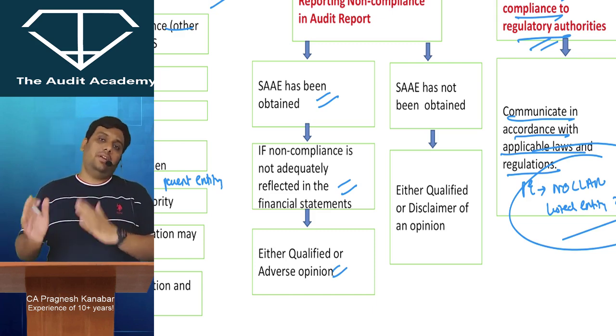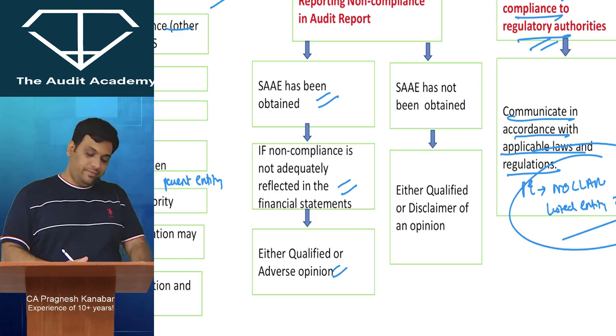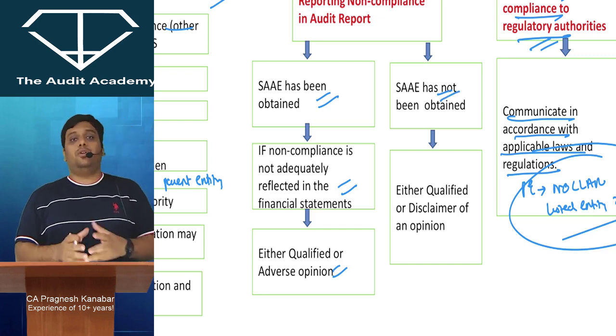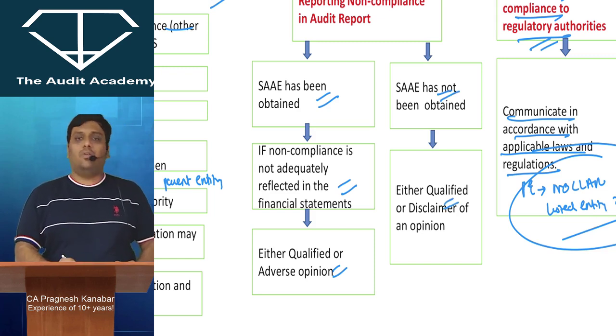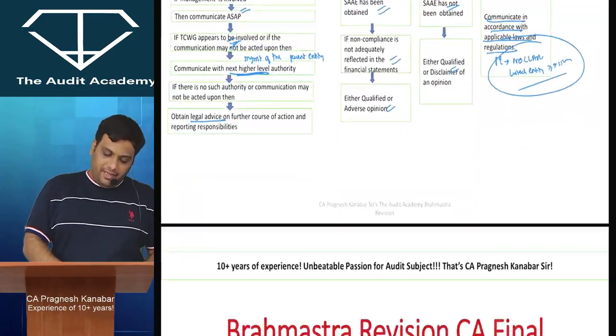Boss, if evidence is available and there is a material misstatement which they are not rectifying, then it is a qualified or adverse opinion. But if sufficient and appropriate audit evidence is not available, then we end up with a qualified opinion or a disclaimer of an opinion. I hope I've made myself very clear for SA 250.